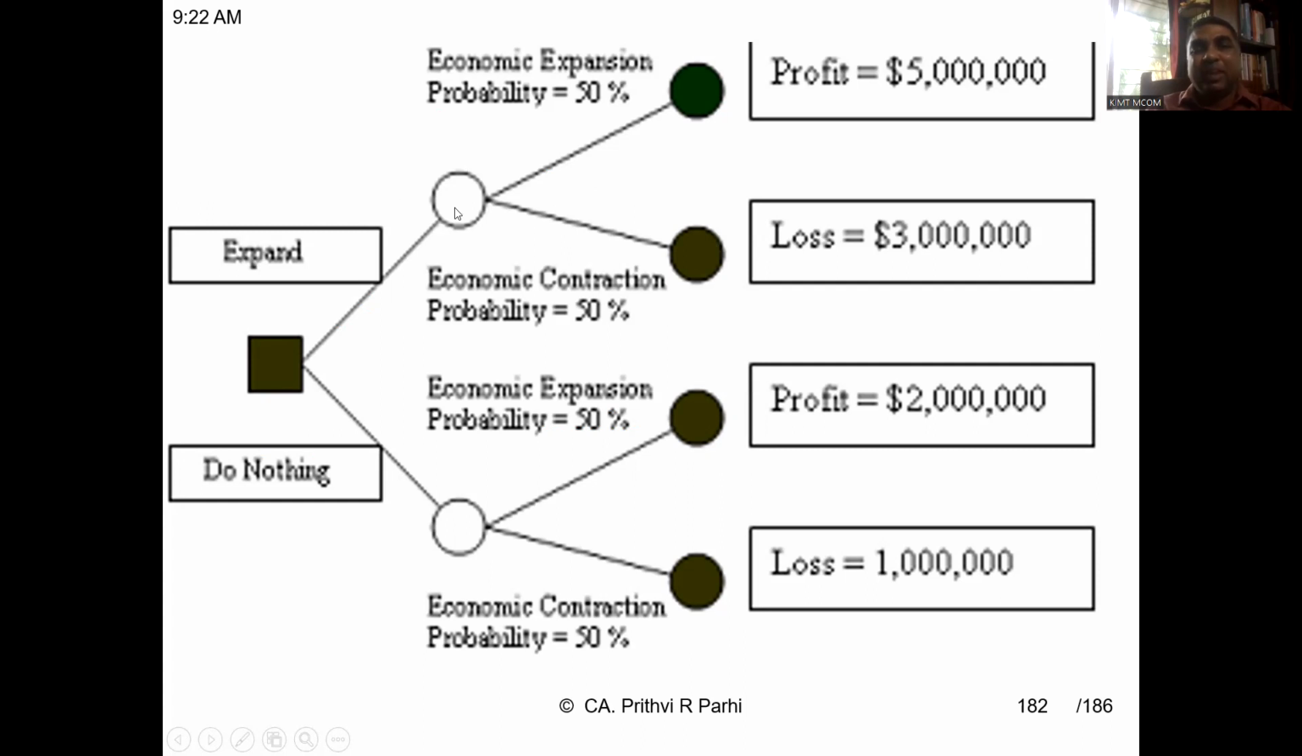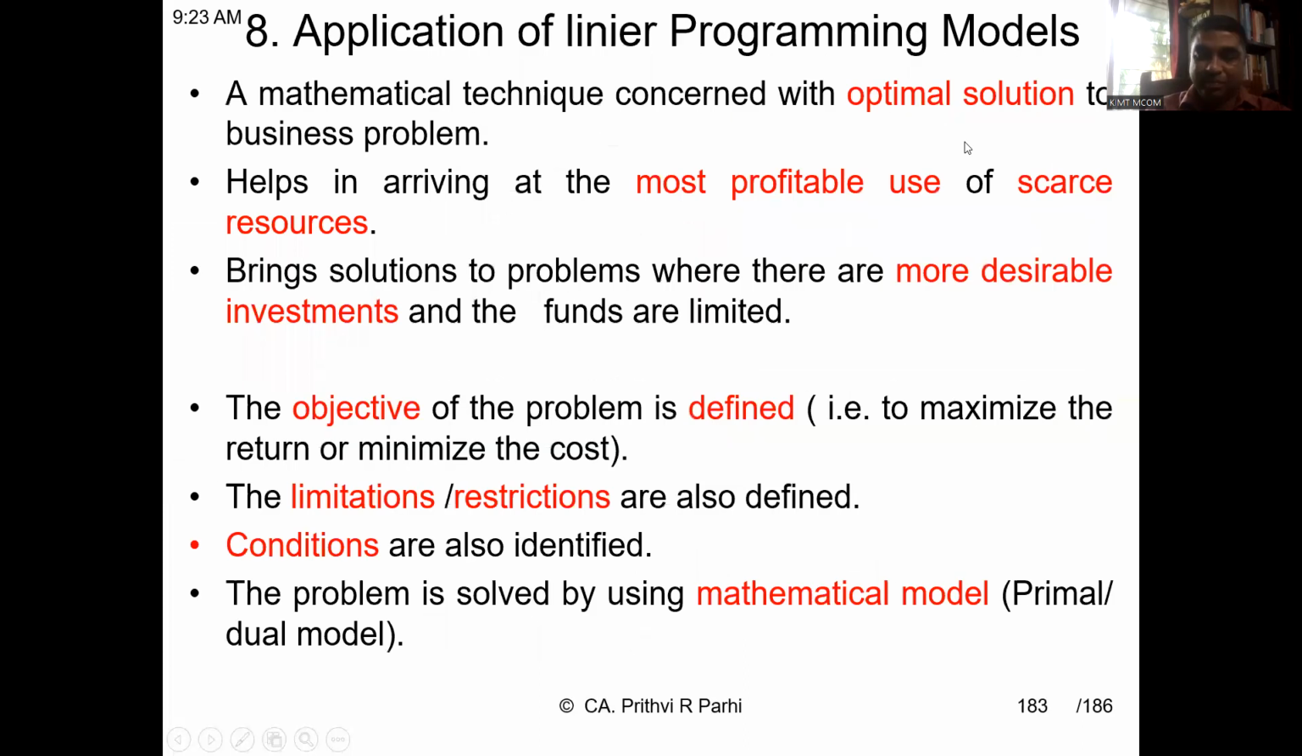If we are expanding and there is economic expansion, then profit will be this one. If we are expanding and there is economic contraction, loss will be this one. If we are not expanding and there is economic expansion, profit will be this one. If we are not expanding and there is economic contraction, loss will be this one. So different branches are created for each decision, and these branches or activities are evaluated in terms of cash flow, and final decisions are taken.